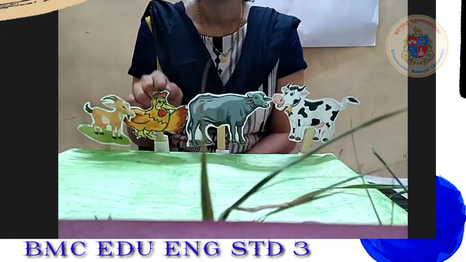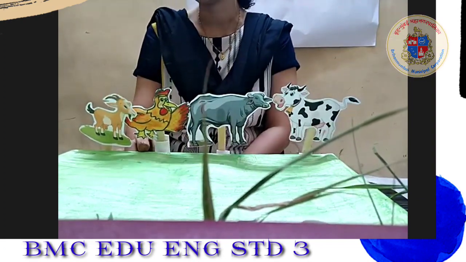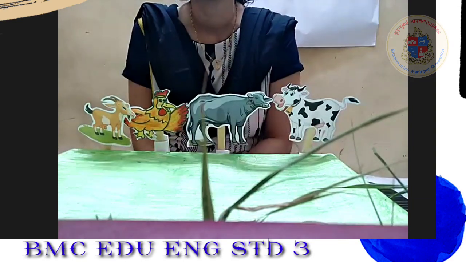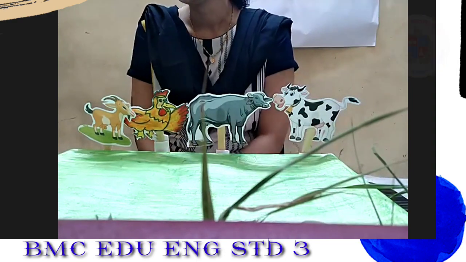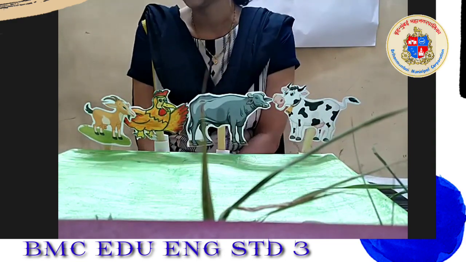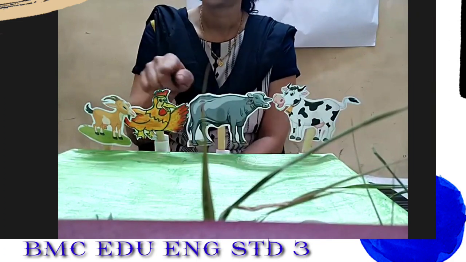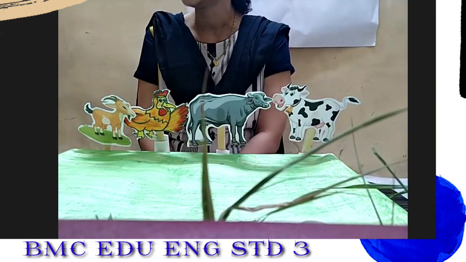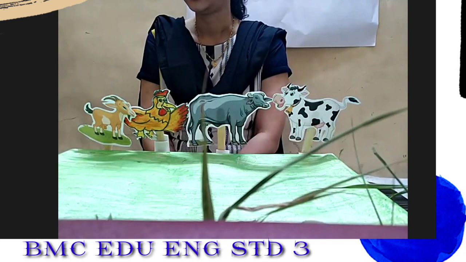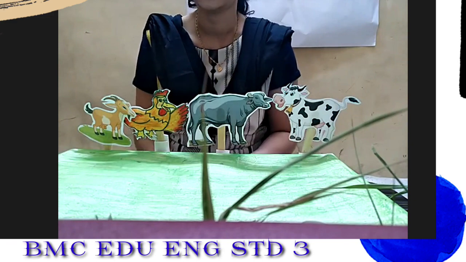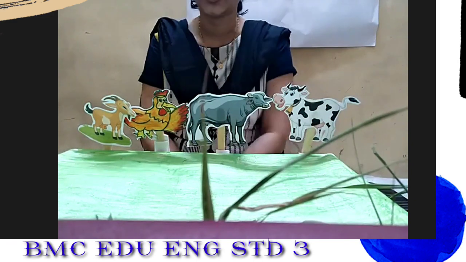Student, here the hen is saying that she had gone to shoo away a kite. Do you know what a kite is? A kite is a bird, somewhat like an eagle, which eats small animals and birds. And listening to the conversation, the hen has come to the conclusion that they all are very useful and they should not quarrel with one another. Okay? Now, in the end, the buffalo wants to say something.